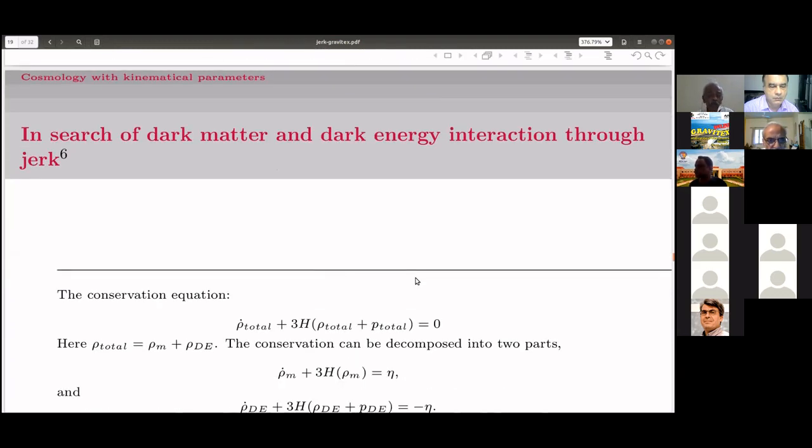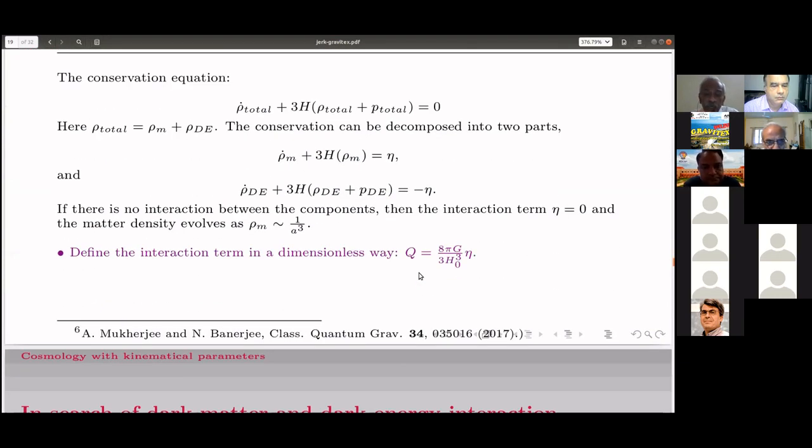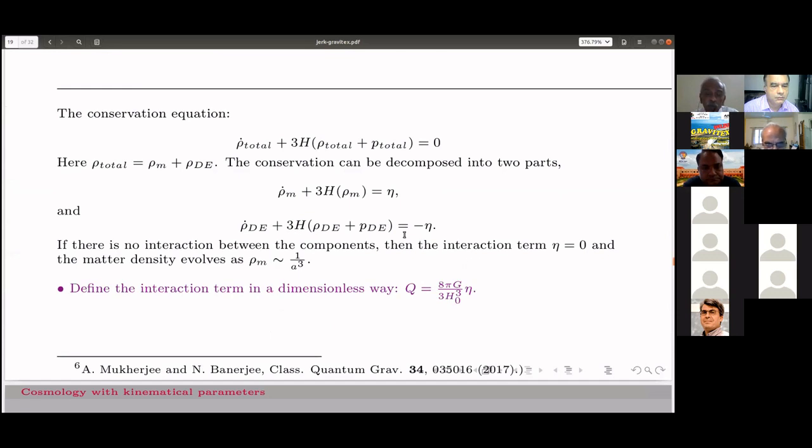We also tried to look for an interacting set of dark matter and dark energy. Normally we have this equation derived from Einstein's equation. It comes from a Bianchi identity: rho dot, the derivative of the density, plus 3H (rho plus p) is equal to 0.